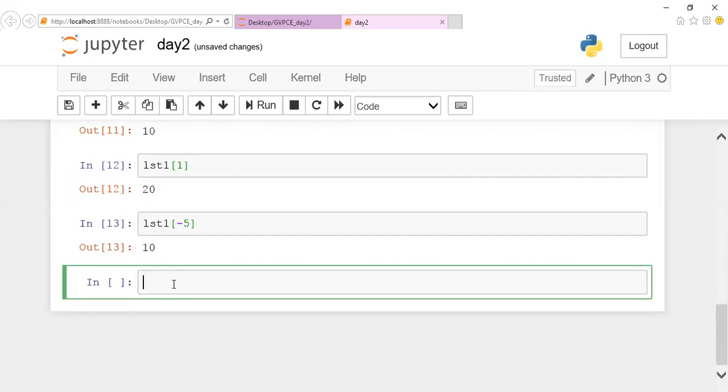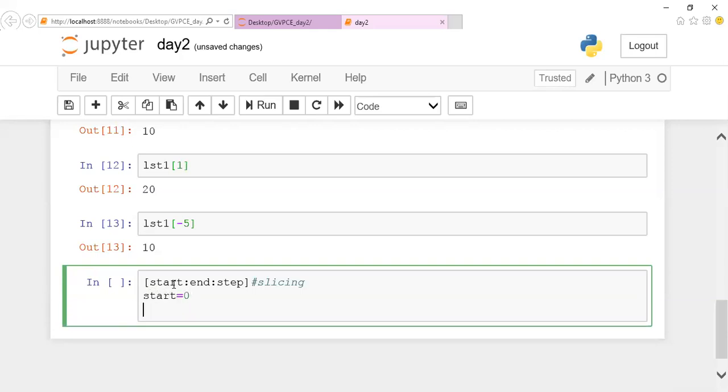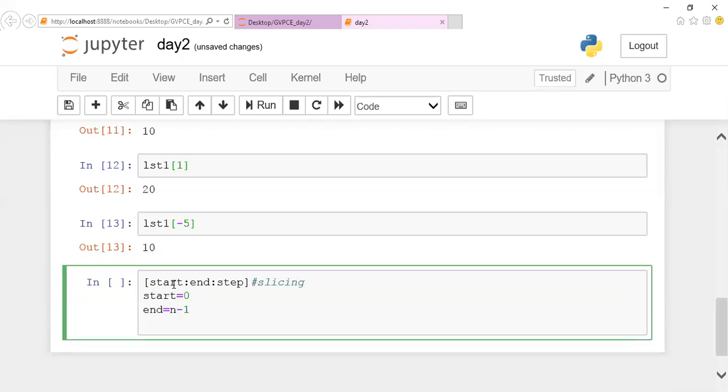Whenever we work with slicing, we have three parameters. As we saw for the for loop range, we have three parameters: start, end, and step value. The same thing is possible here for slicing. These are three separate parameters used for slicing. The start value default is 0, the end value goes till n minus 1, and the step value by default increments by 1. This is the default.